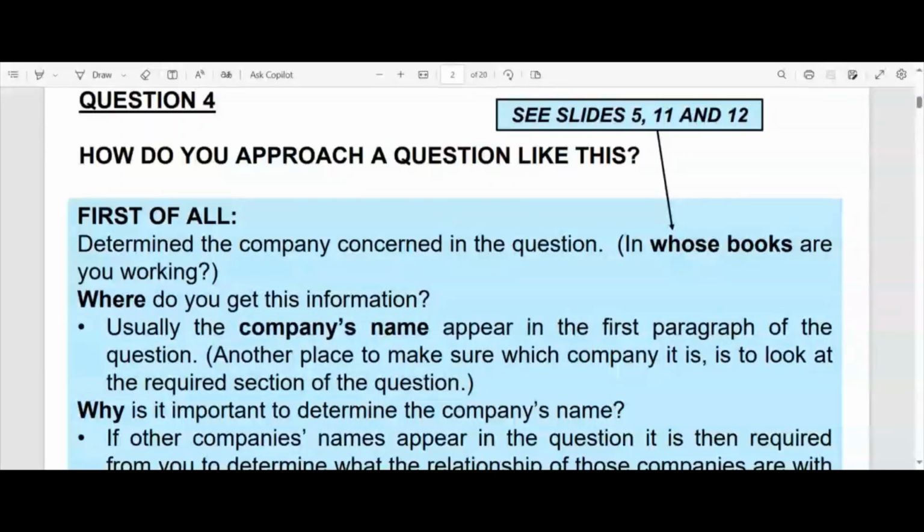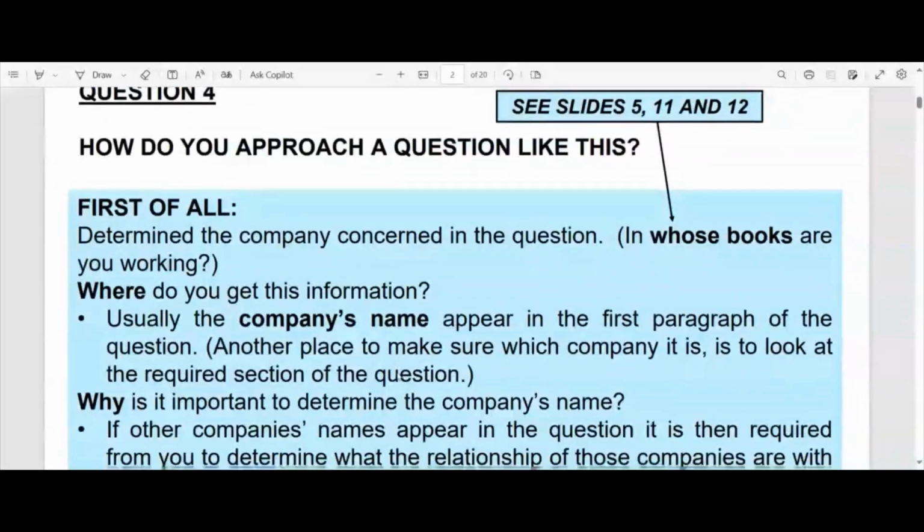So first of all, ladies and gentlemen, determine the name of the company concerned. In other words, in whose books are you working? We've already seen that the company we are providing the workings for is Cocoa Limited. Where do we get this information? Just like we saw less than a minute ago, usually the company's name appears in the first paragraph of the question. Usually it also appears in the required section. We'll talk about the required section again a little bit later.